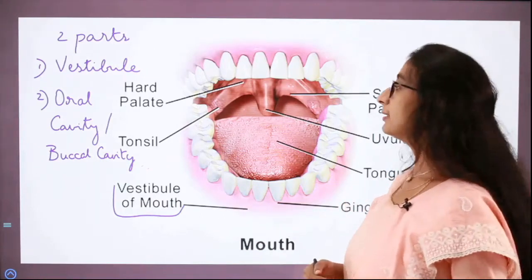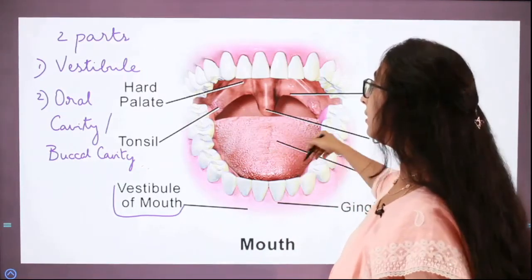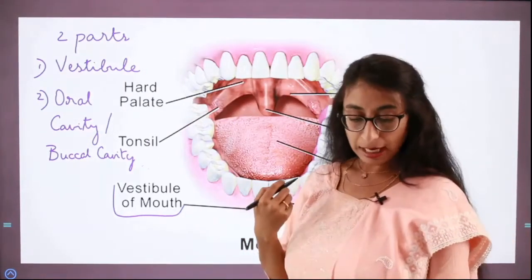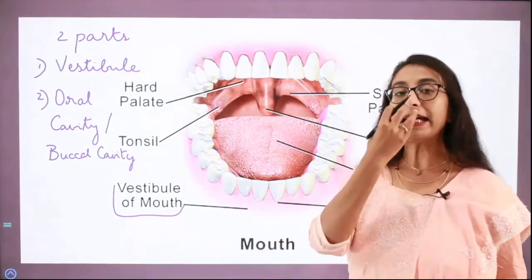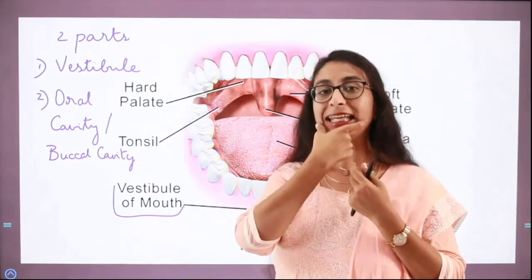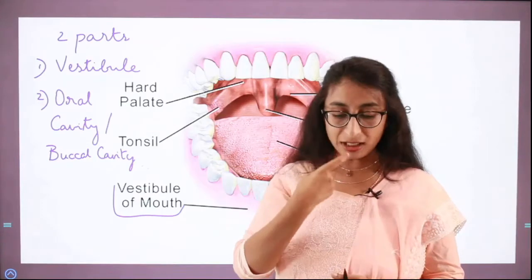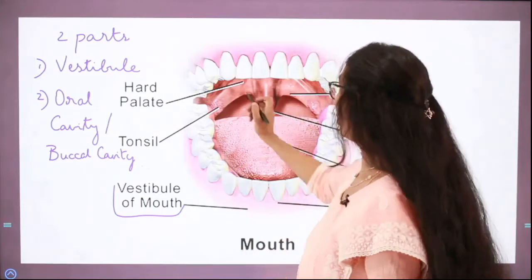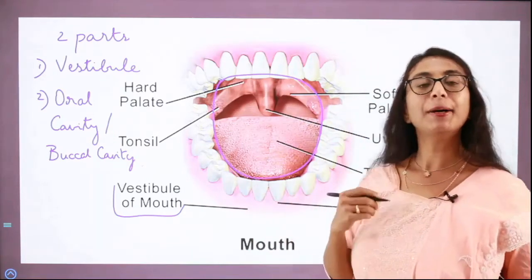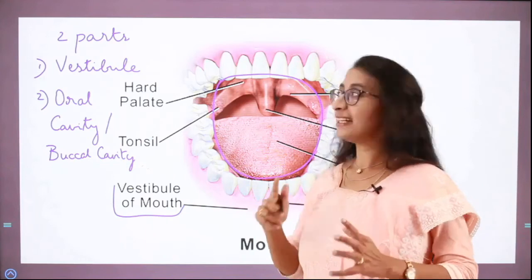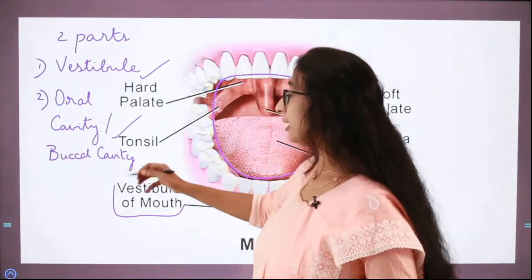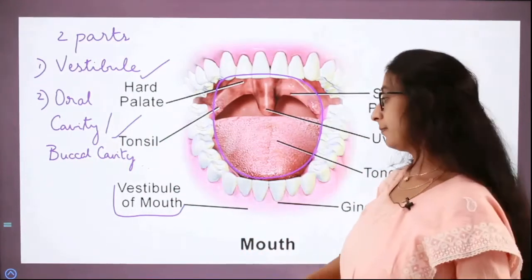The second region is the oral cavity, that is the inner region of the mouth. The inner region of the mouth is called the oral cavity or the buccal cavity. Fine, the inner portion of the mouth. So the outer portion of the mouth within your inner cheek and the teeth is the vestibular region, and the inner portion of the mouth consisting of this region, this is the oral cavity or the buccal cavity. Did you understand the two important parts of the mouth? One is the vestibule and the other one is the oral cavity, which we also call the buccal cavity.